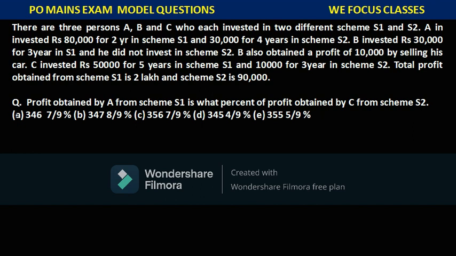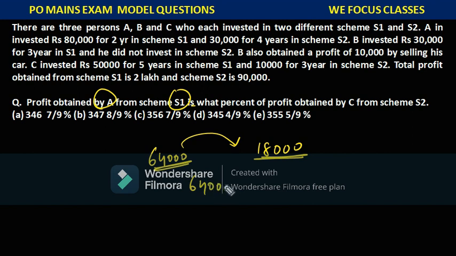Now try to read the next question. It is given: profit obtained by A from scheme S1. You know what the profit obtained by A from scheme S1 is. If you go back 2 to 3 minutes, the profit obtained is 64,000 rupees, and the profit obtained by A from scheme S1 is what percent of the profit obtained by C from scheme S2. C has made some profit from S2, it is 18,000 rupees. Now it is asking that 64,000 is what percent of 18,000, so you are asked to compare 64,000 with 18,000.